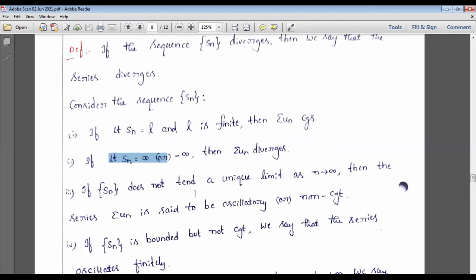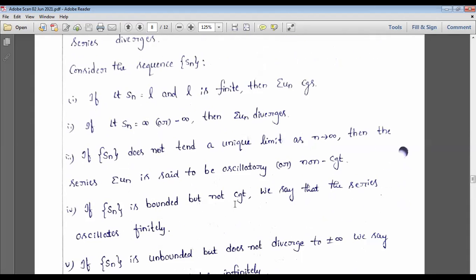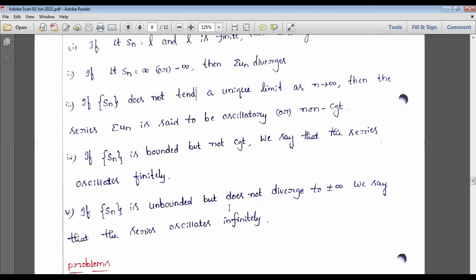And next, oscillating: if Sn does not tend to a unique limit, it means not convergent, then we say that it is oscillatory. Bounded but not convergent is oscillating finitely. And oscillating infinitely is nothing but unbounded as well as not diverging. So these are all the things we say for series sums.